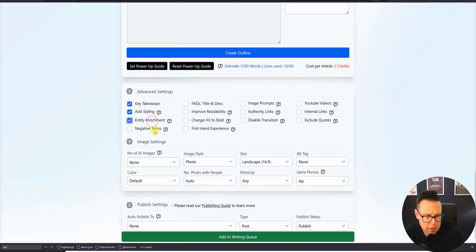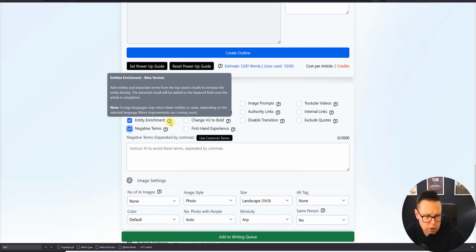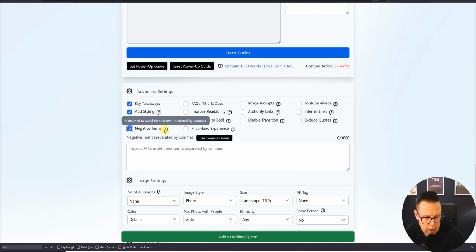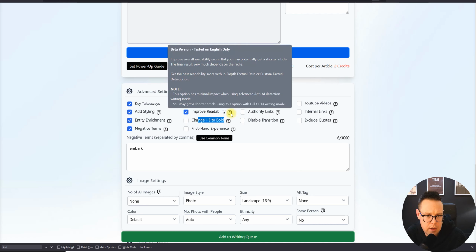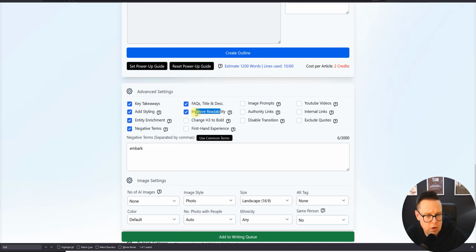Styling will bold some things. Entity enrichment, I guess it will try to find related entities. Negative terms is like AI words that you don't want, like embark, for example. I can't think of any more right now, so we'll continue here. First-hand experience, no, that usually turns out bad. H3 should stay the same. Improve readability, I have used that and it turned out fine. Get a shorter article, that's usually a good thing.